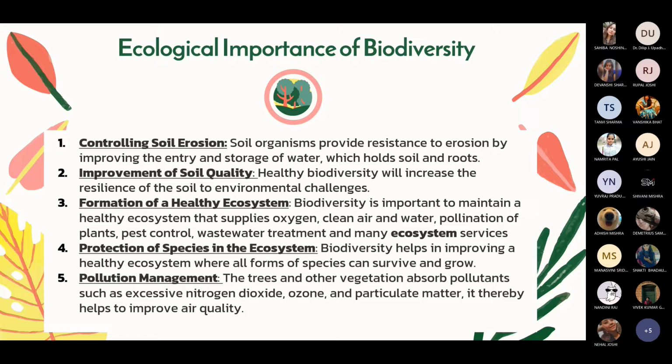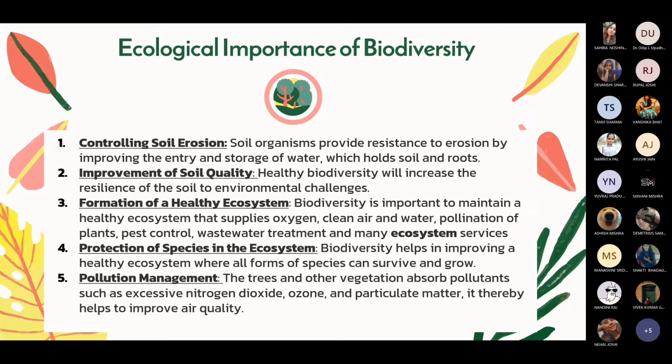Ecological importance of biodiversity. It has eight points, starting from controlling of soil erosion. Soil organisms provide resistance to erosion by improving the entry and storage of water, which holds soil and roots. Improving of soil quality: healthy biodiversity will increase the resilience of the soil to environmental challenges. The biological, physical, and chemical aspects of soil must be in balance. Good soil encourages good agriculture. Formation of healthy ecosystem.